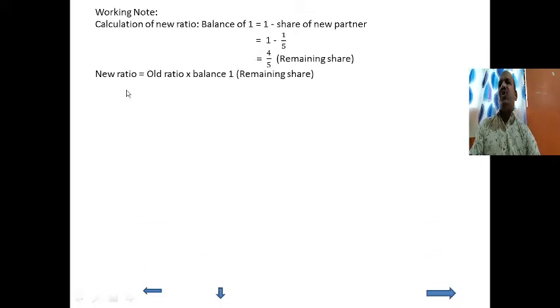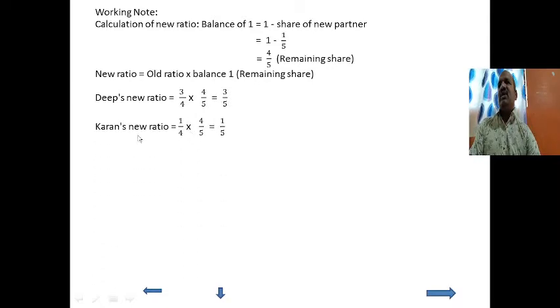And the new ratio formula is equal to old ratio into balance of 1, the remaining share of the partners. So the new ratio will be, Deep, 3 upon 4 into 4 upon 5, 4 cancelled, that is 3 upon 5.